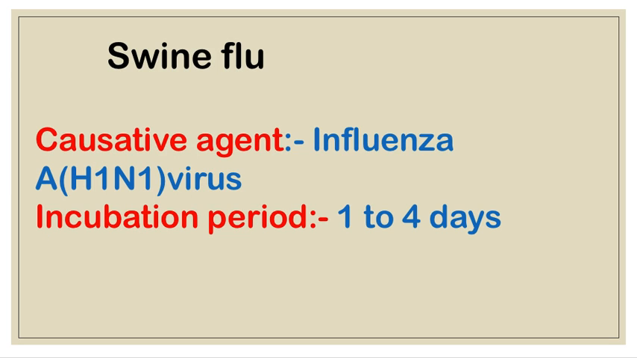Next one is swine flu. The swine flu causative agent is influenza A H1N1 virus, and its incubation period is 1 to 4 days. Influenza and swine flu are different. So the swine flu causative agent is influenza A H1N1 virus, and the incubation period is 1 to 4 days.